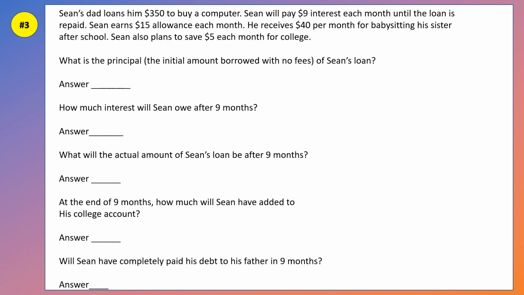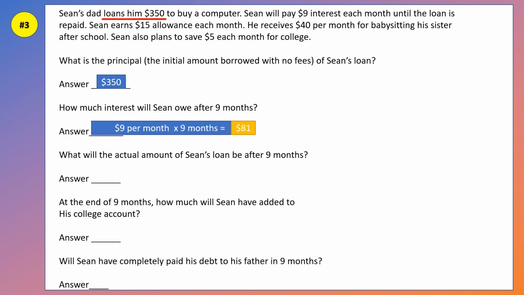What is the principal? Principal means the initial amount that you borrow with no fees. So what is the principal of Sean's loan? Well, the principal is $350 because Sean's dad loans him $350. So the answer is $350. How much interest will Sean owe after 9 months? Now it says Sean will pay $9 interest each month. So to figure that out, that's $9 per month times 9 months. Well, what's 9 times 9?